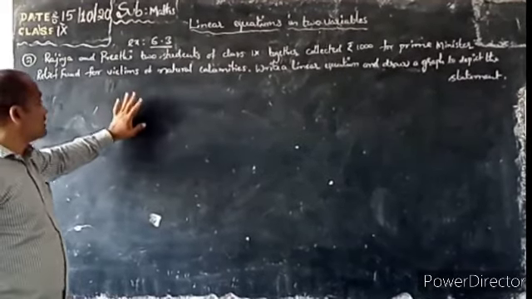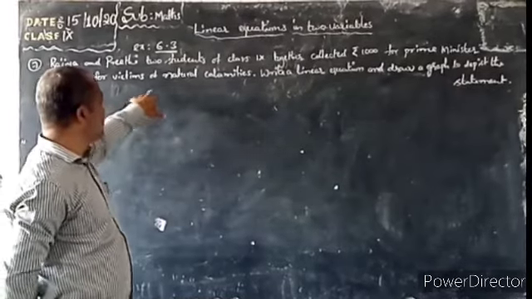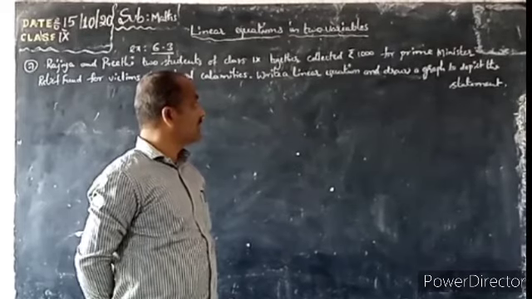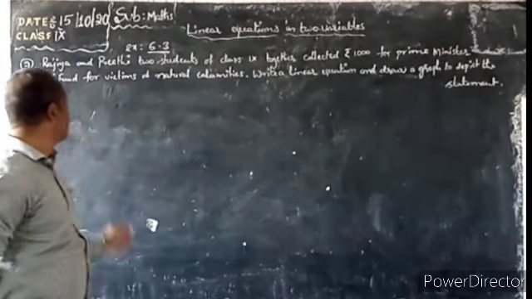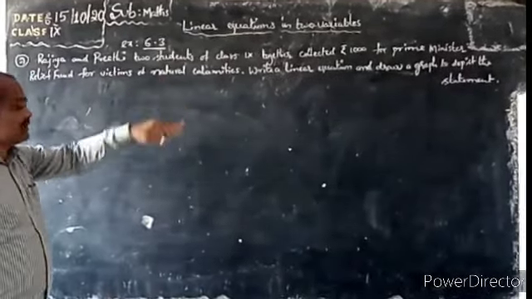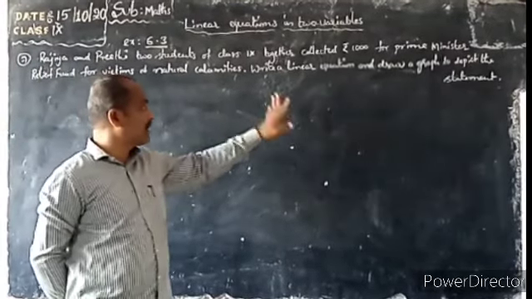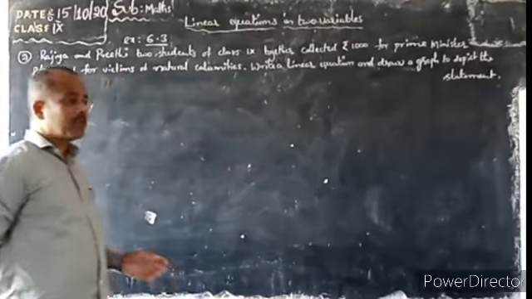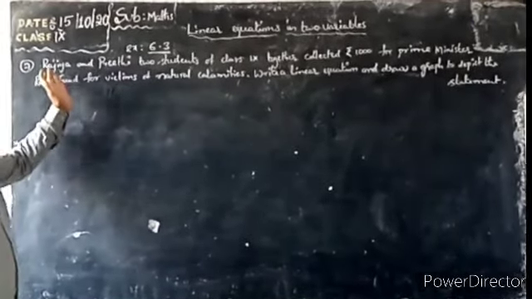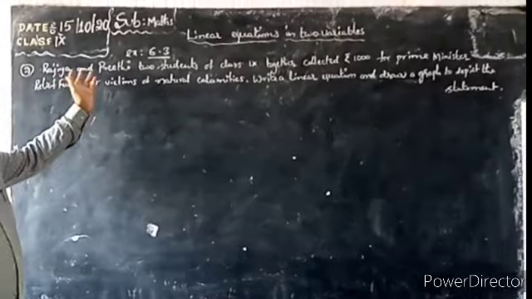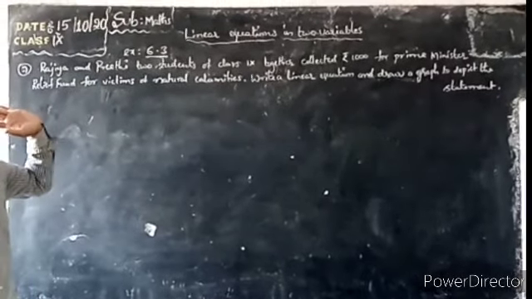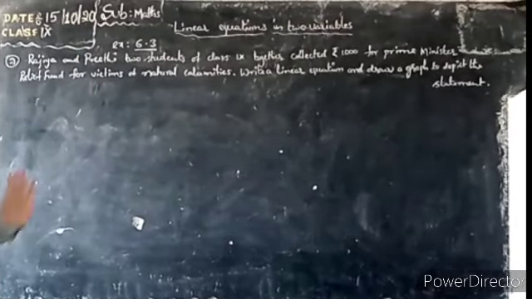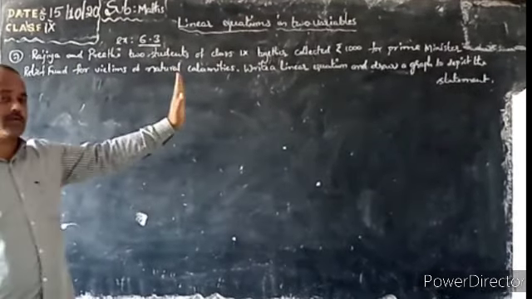Razia and Preeti, two students of class 9th, together collected 1000 rupees for the Prime Minister Relief Fund for victims of natural calamities. Write a linear equation and draw a graph to depict the statement. How much Razia collected we don't know. How much Preeti collected we don't know. But both together collected how much amount? 1000 rupees. So Preeti plus Razia is nothing but 1000 rupees.